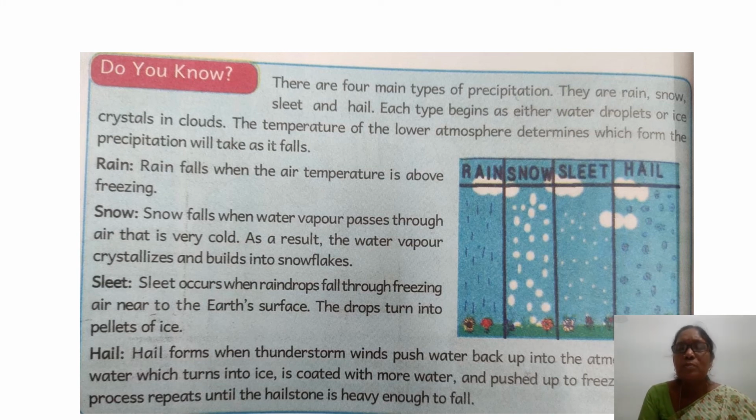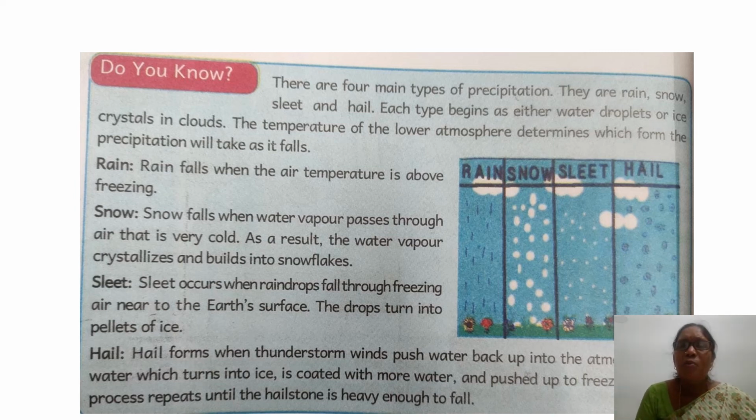Look here. It's raining. What's happening there? It's raining. Raining means condensation. Vapor changed into liquid water. That's called condensation.